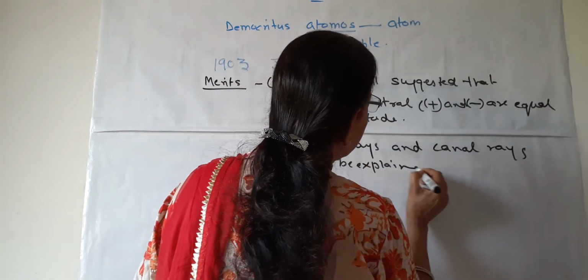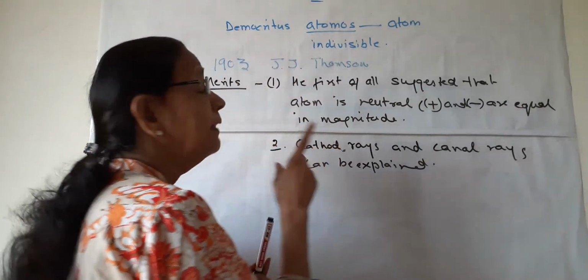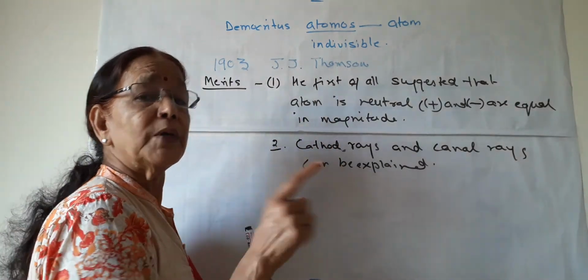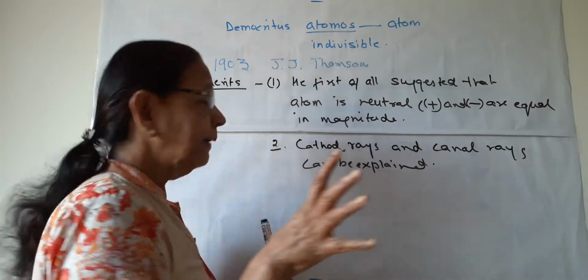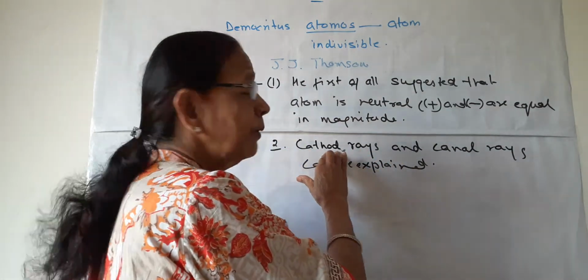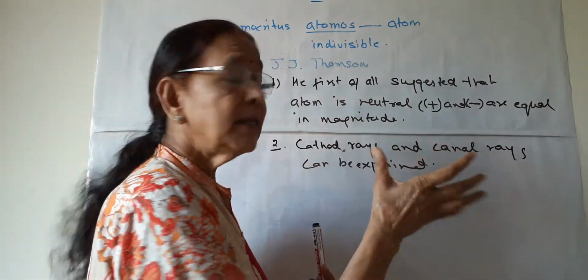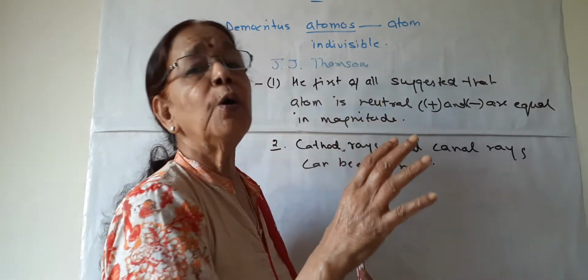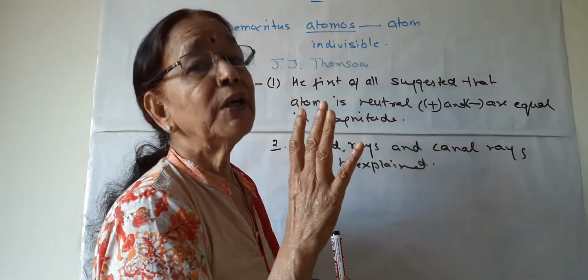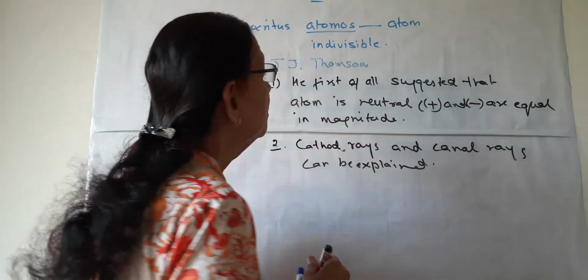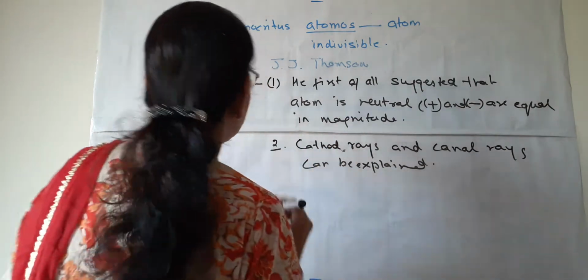Why? Because he has given that both negative and positive charges are present in the atom, and these cathode (minus) or canal (plus) rays can be explained on the atomic structure of Thomson. These are a few merits of his structure.